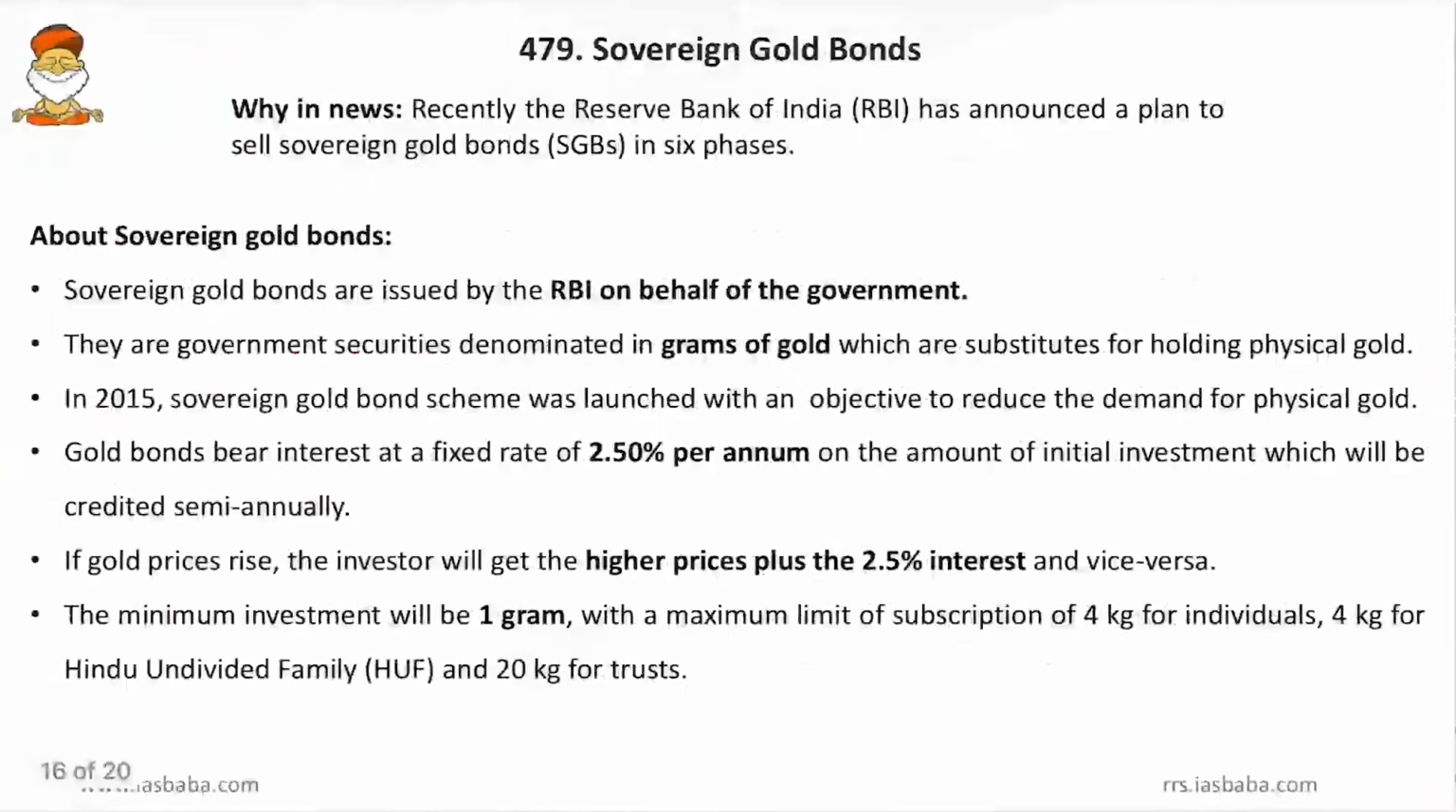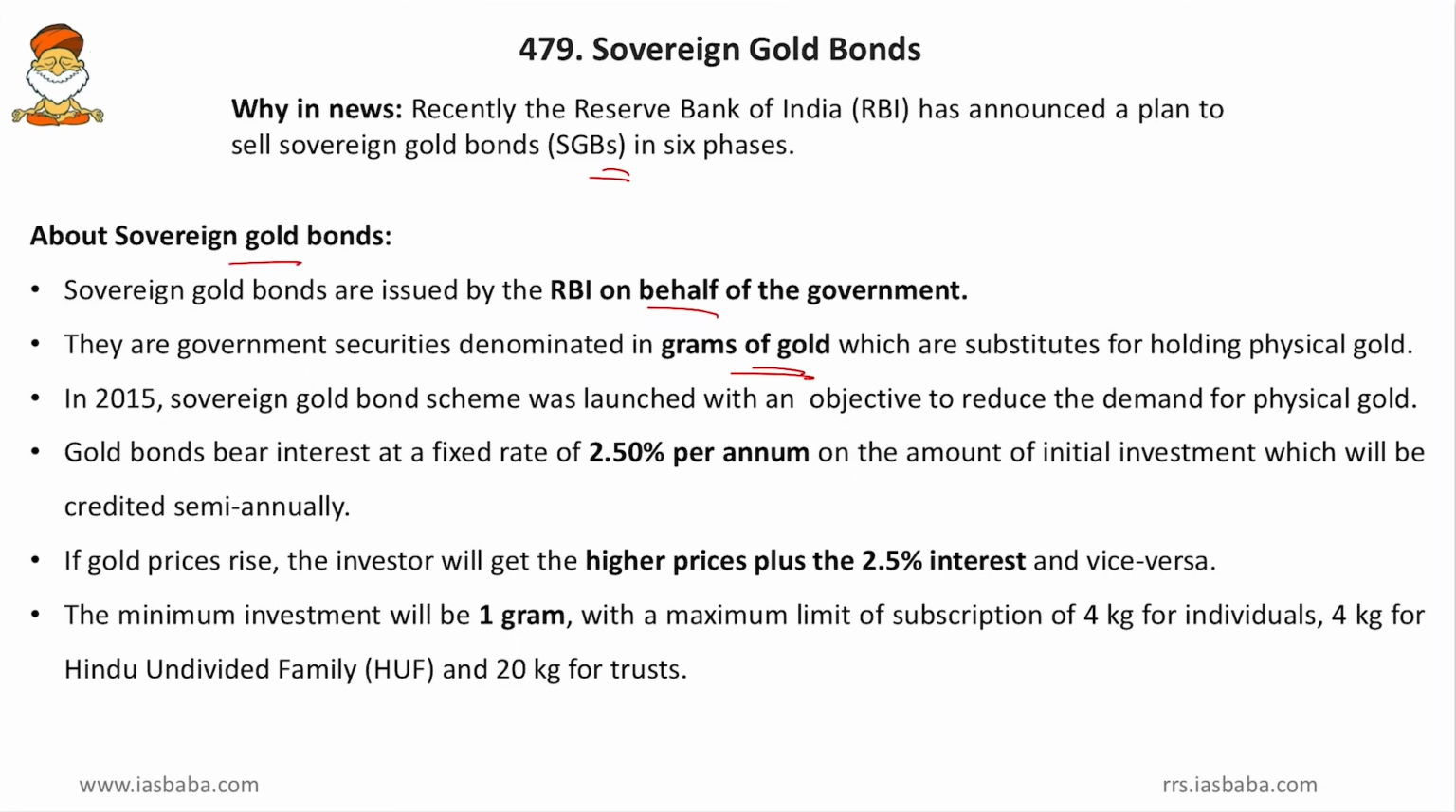Now, come to the next one, the sovereign gold bonds. Friends, why was it in the news? Because recently the Reserve Bank of India has announced a plan to sell sovereign gold bonds in 6 phases. So, this is the latest issue of sovereign gold bonds, and in this context, we study the sovereign gold bonds. Friends, sovereign gold bonds are issued by RBI on behalf of the government. Yes, we know that. They are government securities denominated in grams of gold, which are substitutes for holding physical gold. So, instead of purchasing physical gold, you purchase these sovereign gold bonds.